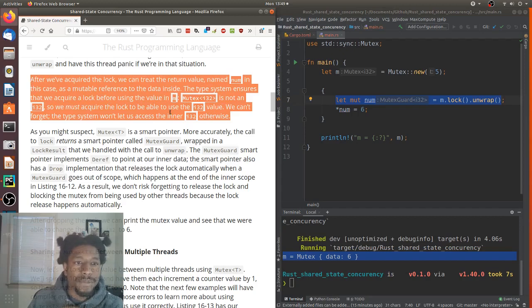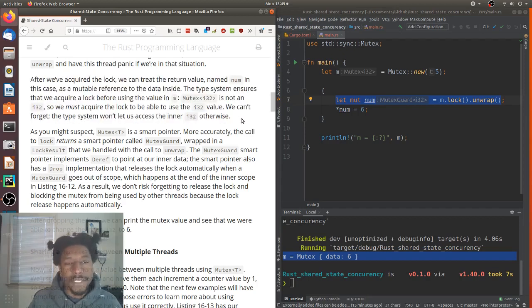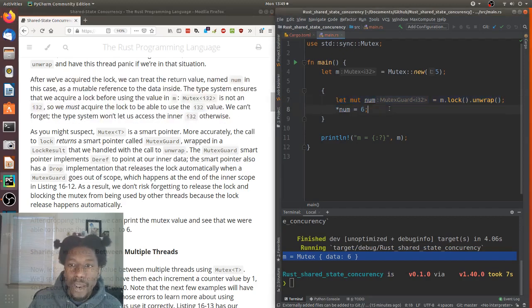Alright, so basically what they're saying here is kind of what we already said, but they're going over how their API for mutex, this lock and unwrap, and then this thing in the scope, enforces the two rules for mutexes, which the first one was you have to ask for permission to acquire the lock. And then the second one was when you're done with it, you pass the lock to the pool and let whatever thread wants to use it next, use it next.